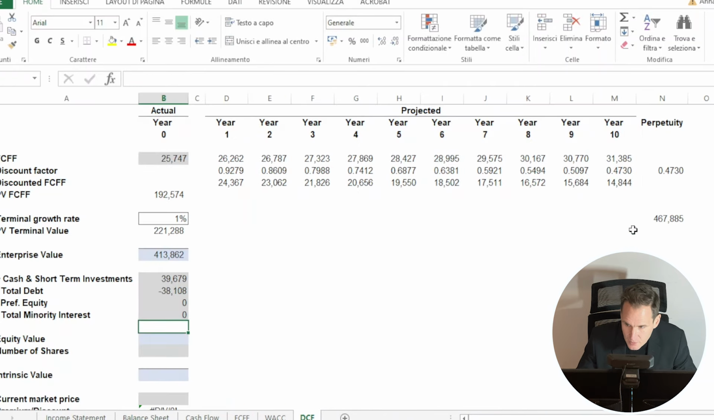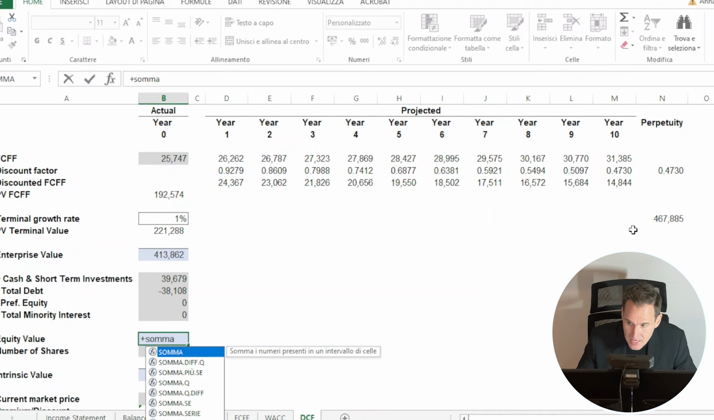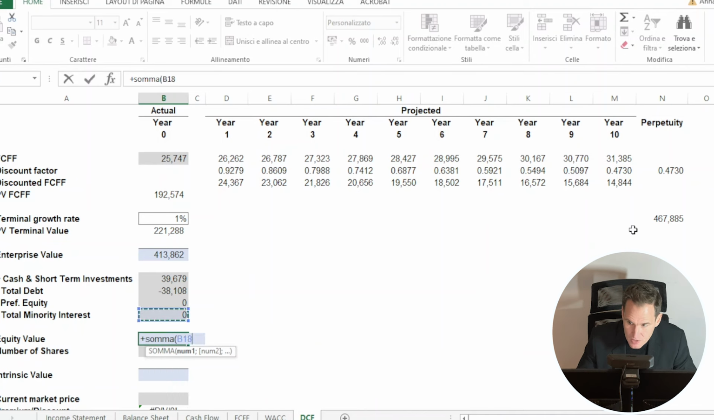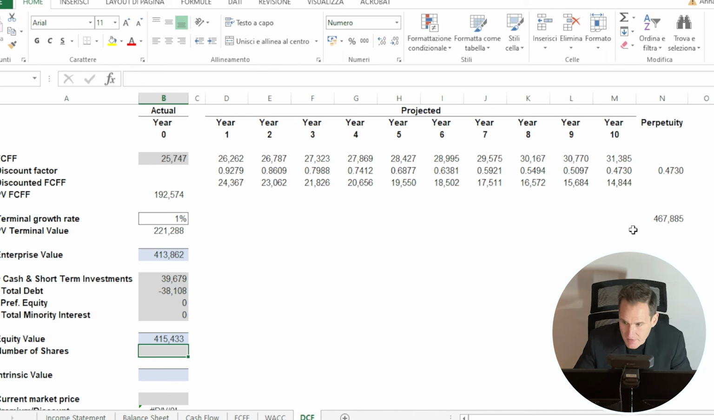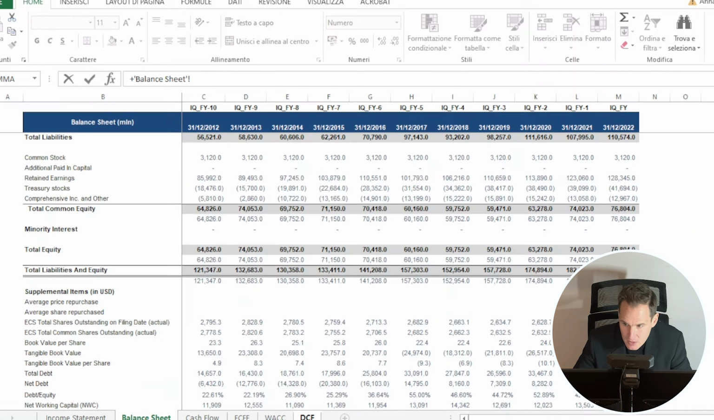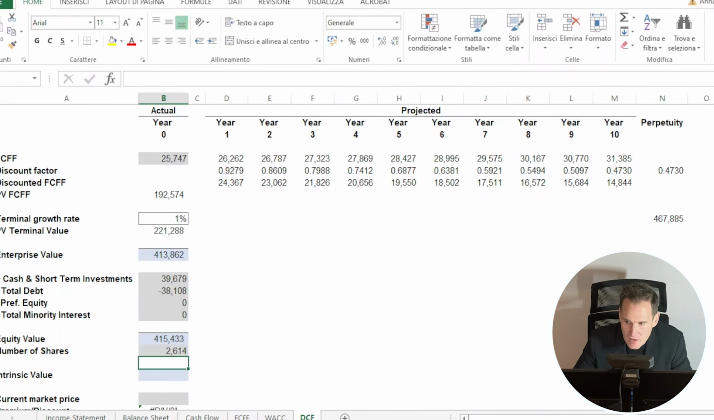We now have all the ingredients to move from the enterprise value to the equity value by adding the cash and short-term investment and subtracting the total debt, which equals 415 billion. In the balance sheet again, we can find the number of shares, which we need to use to find how much a single share is worth. We do that by dividing the equity value by the number of shares, and in this way we obtain an intrinsic value of $160. So I would say we find a fairly valued company.